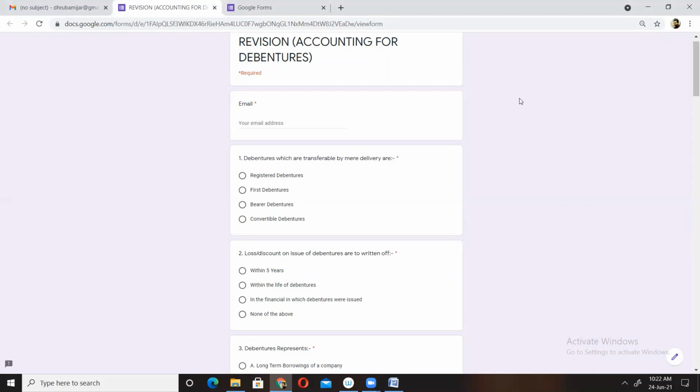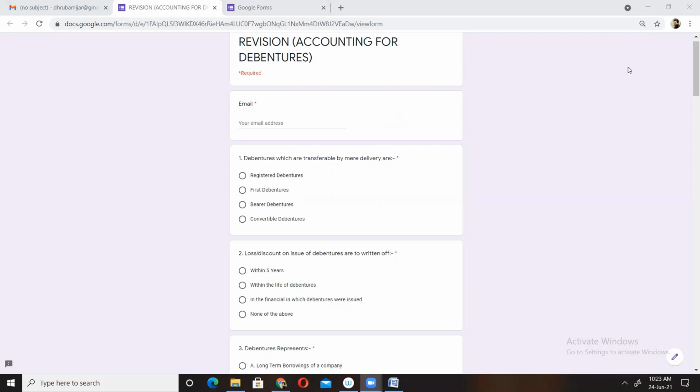The basic difference between shares and debentures is that a share is a part of our owner's fund. Those who purchase shares become owners in the company, and in return they get dividend. Whereas in case of debentures, whosoever purchases debentures receives interest in return. So this is the basic difference between shares and debentures.